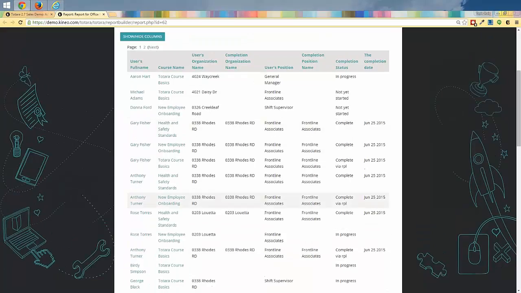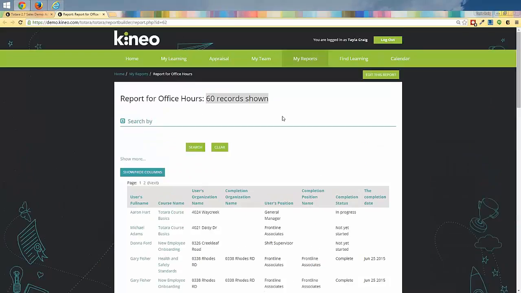Okay, so we have all of these different individuals in here. We see their position, we see their status, we see that Aaron is in progress. Michael Adams hasn't quite yet started, but he's clicked on it, so that's why he's showing up. And then we have our Gary Fisher. He is completed. So we're seeing all of these different people and their particular status, the organization they're a part of. We're seeing all of that good stuff. Okay, and I'm looking at this as a site administrator.